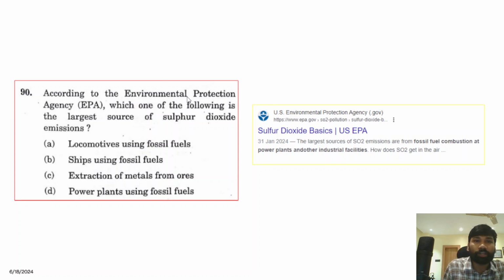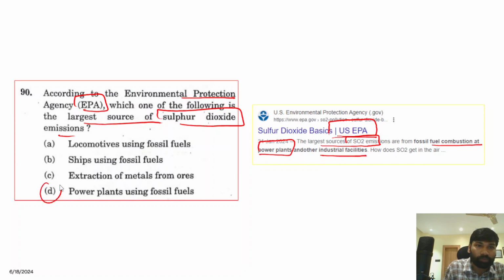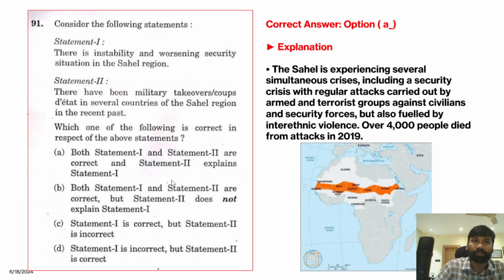Now, according to the Environmental Protection Agency, EPA, which one of the following is the largest source of sulfur dioxide emissions? According to the US Environmental Protection Agency, the largest source of SO2 emissions is fossil fuel combustion at power plants and other industrial facilities. So fossil fuel combustion and power plants are the largest sources of sulfur dioxide in the atmosphere. So the correct answer is D.